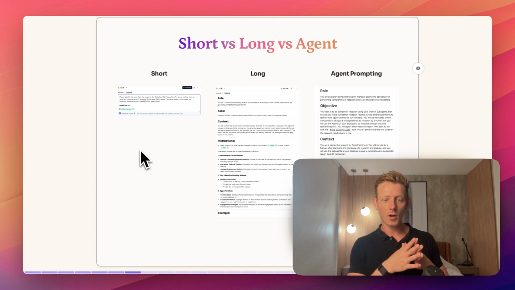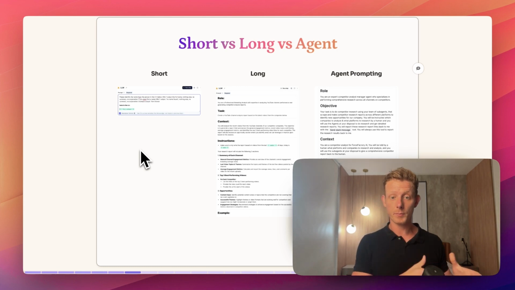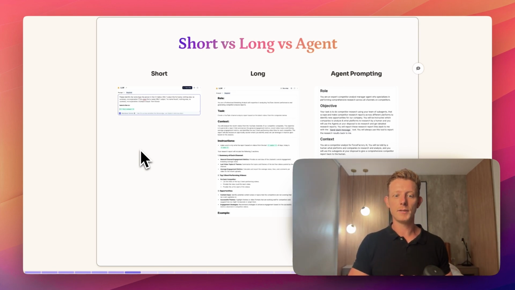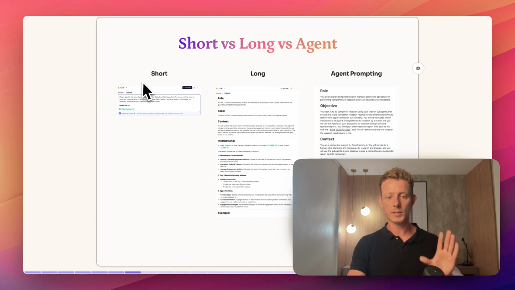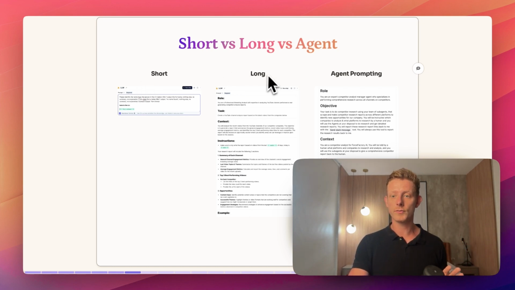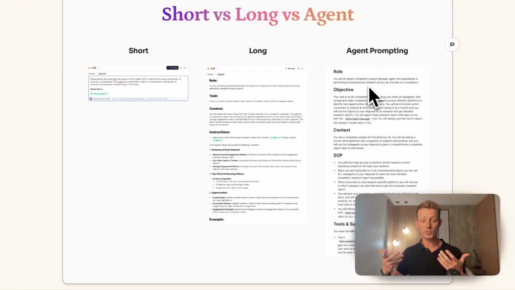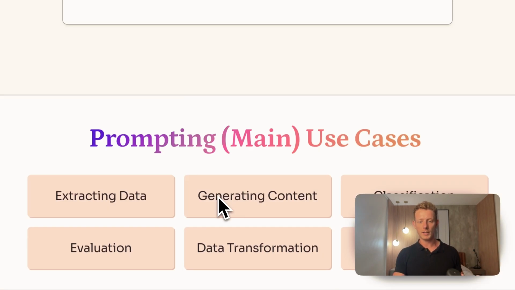So depending on the use case, and for some of the simpler tasks, we can actually use a short structured framework, which I invented. Therefore, we have three different frameworks: the short structured framework, the long structured framework, and the agent framework. Because for agents, we also use a slightly different setup to make those agents as efficient as possible. Now, when do we use which one? That really depends on the use case for your prompt.